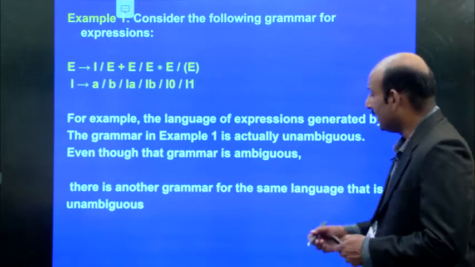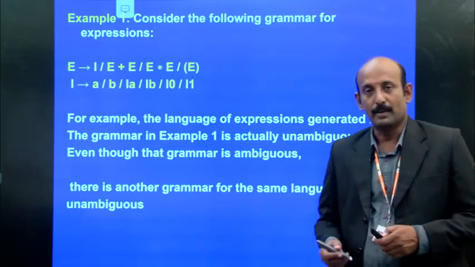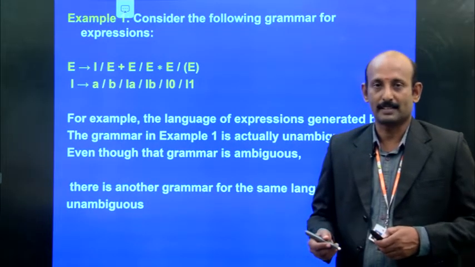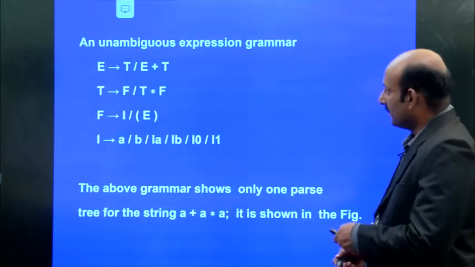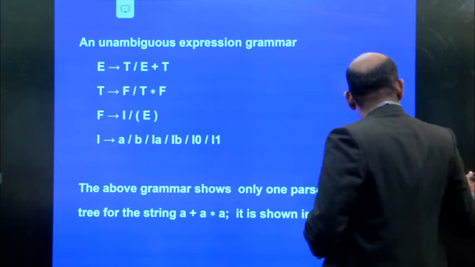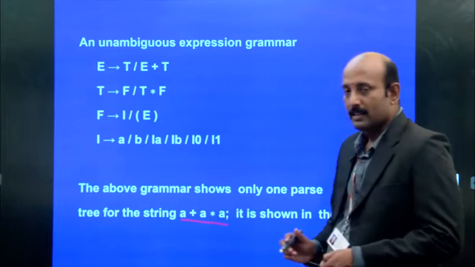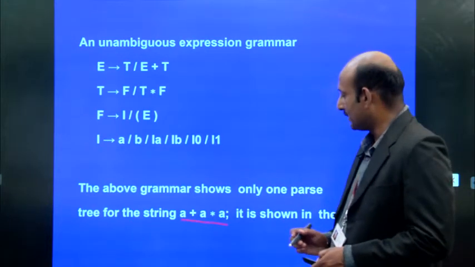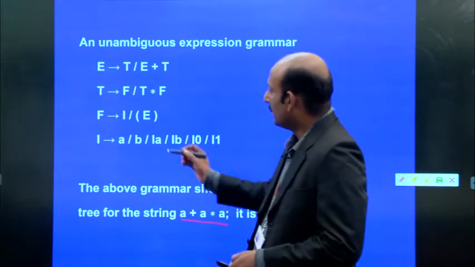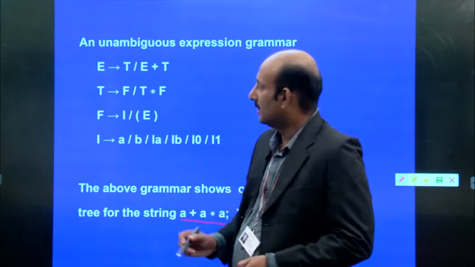Similarly, there are many languages that are unambiguous, but it is not possible to convert all ambiguous grammars into unambiguous grammars. In this case, we are going to see the expression that shows the parse tree for the string A plus A star A. In this unambiguous grammar, E stands for expressions and T stands for term.